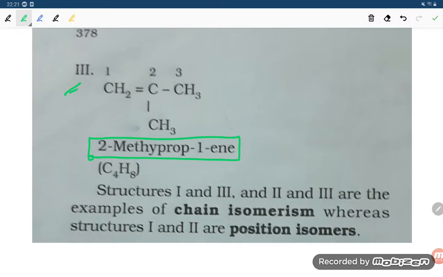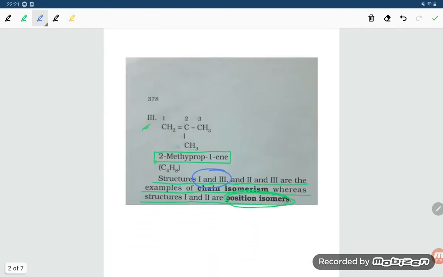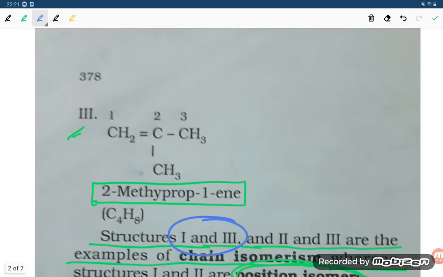So dear students, structures 1 and 3, and 2 and 3, are examples of chain isomerism, whereas structures 1 and 2 are position isomerism. Try to understand that. If you look at the first structure, it is CH3, CH2, double bond, CH, CH2 and CH3. So this is but-1-ene.